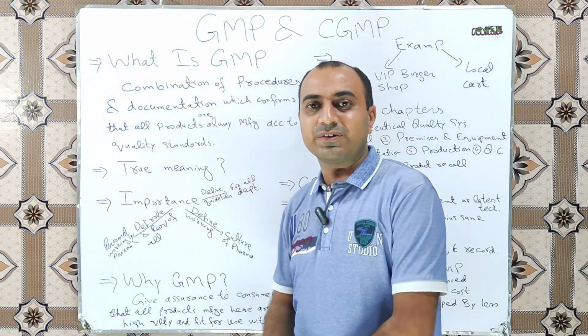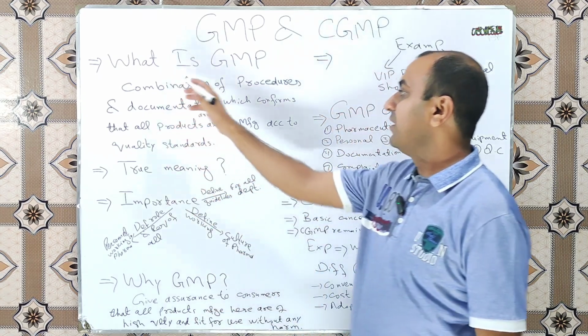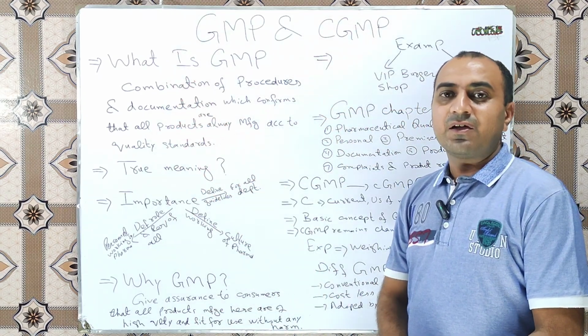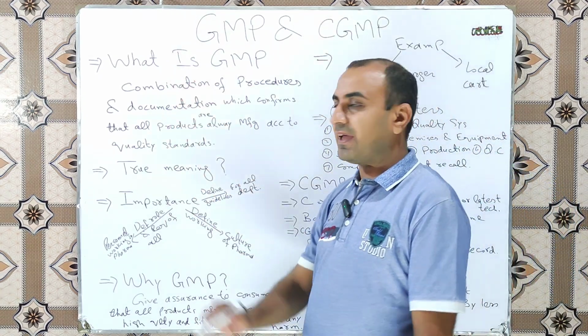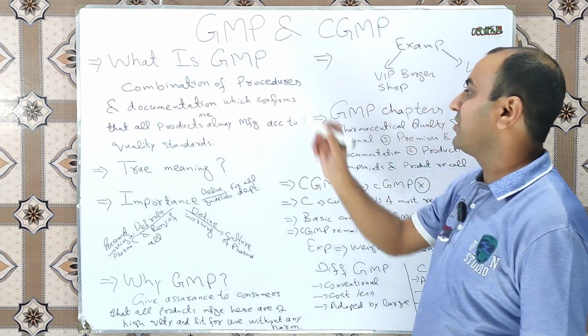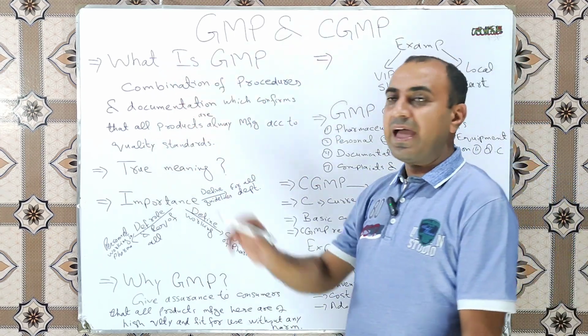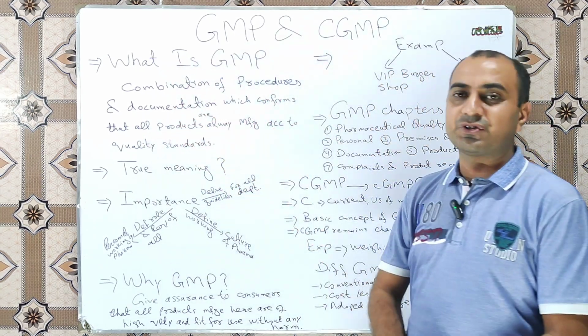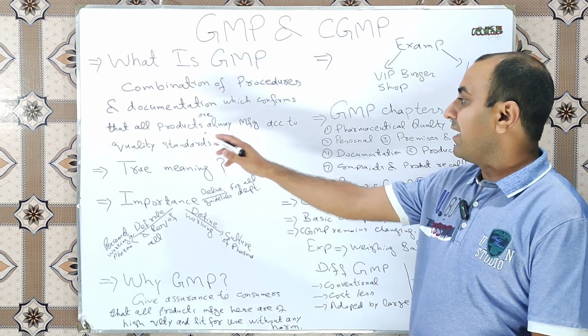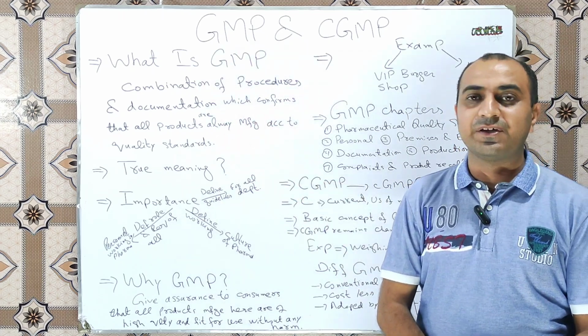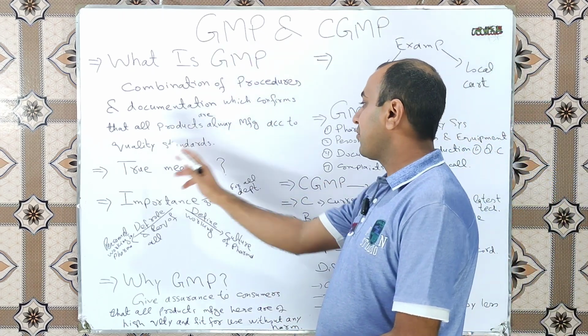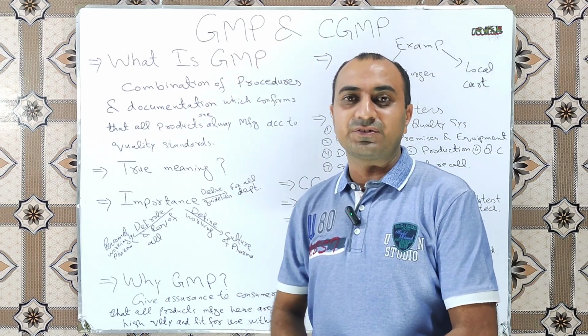First we will discuss its bookish definition. So GMP is good manufacturing practices, and it is defined as a combination of procedures and documentation which confirms that all the products are always manufactured according to the quality standards.